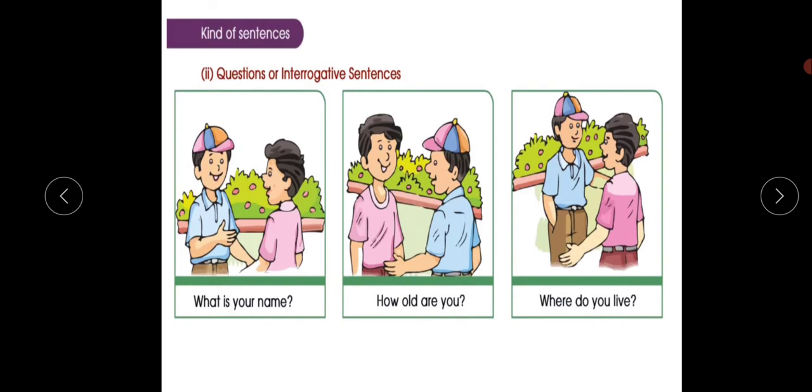So look here, the above sentences ask someone a question. In the above pictures on page number 212 itself, you can see there are questions, right? In the above pictures, they have only asked questions. There is no statement giving the answer.